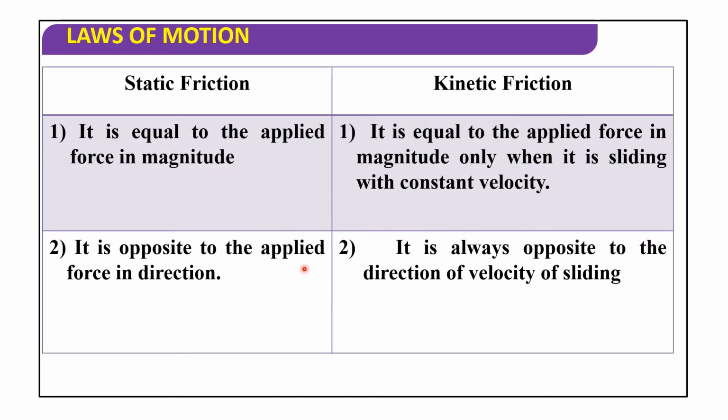Now we will discuss differences between static friction and kinetic friction. Static friction is equal to the applied force in magnitude. Kinetic friction is equal to the applied force in magnitude only when it is sliding with a constant velocity. Static friction is opposite to the applied force direction. Kinetic friction is always opposite to the direction of velocity of sliding. So sliding friction is less than static friction.